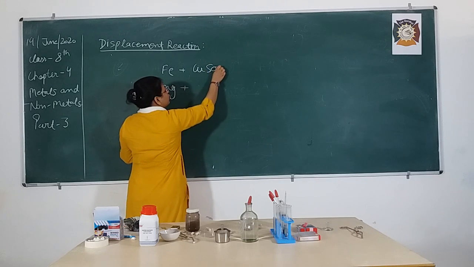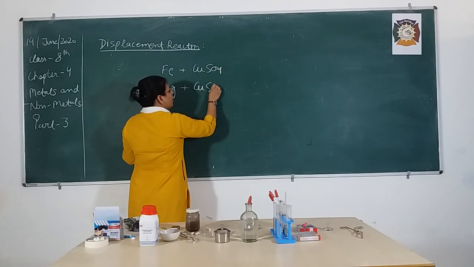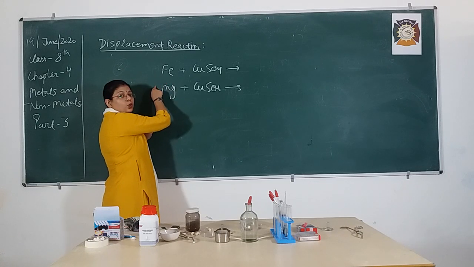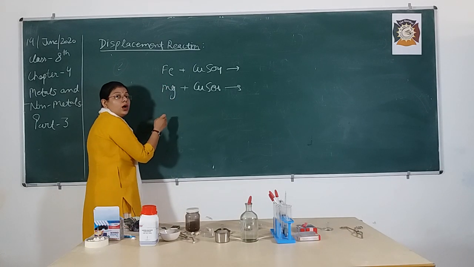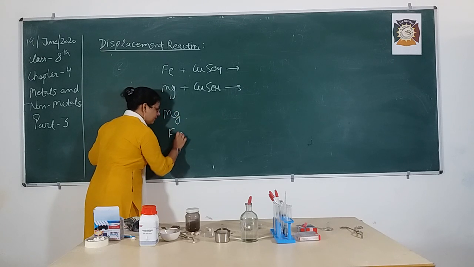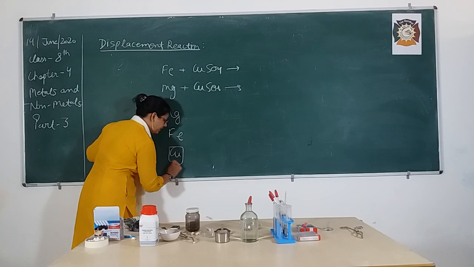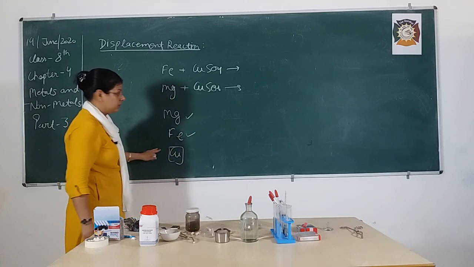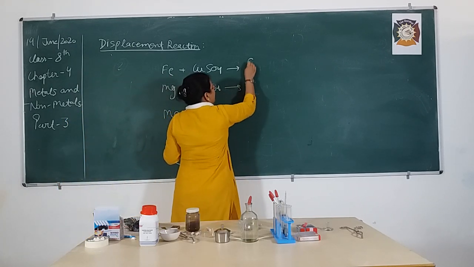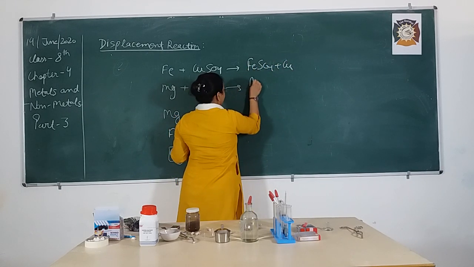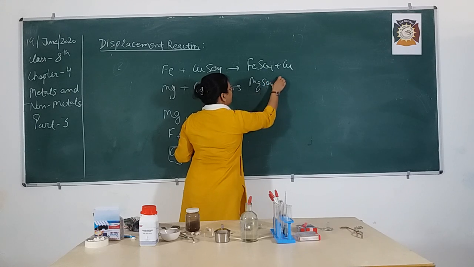I am going to do the reaction with copper sulfate. In both the reactions, what will happen? The reaction is going to occur because in the reactivity series the position is magnesium, iron, then copper. So they both can easily replace this copper. So here iron sulfate is going to form and copper is going to be released, and here magnesium sulfate, MgSO4, forms and copper is going to be released.